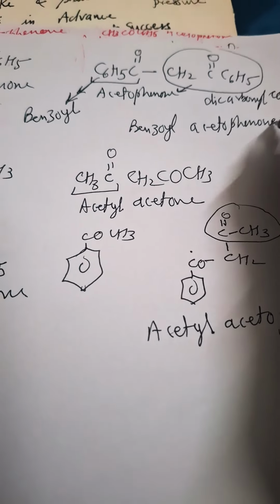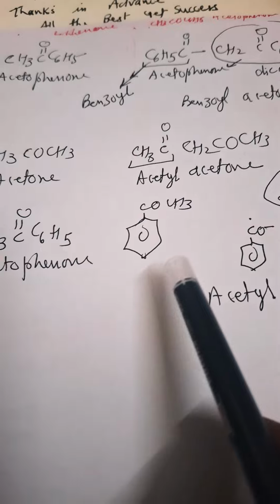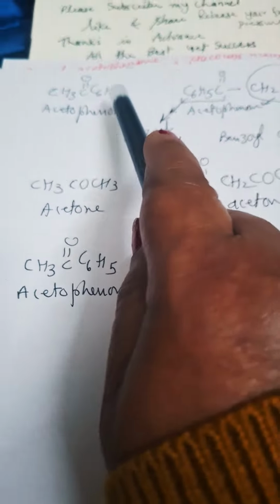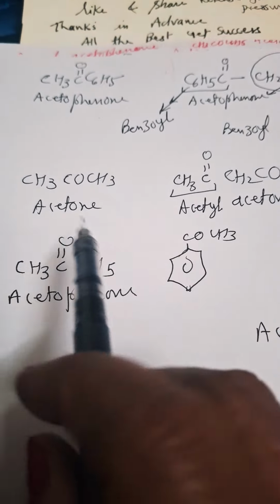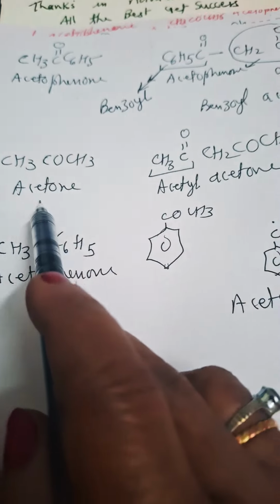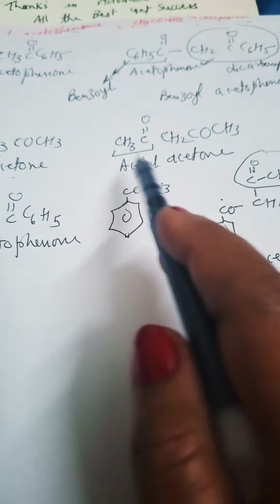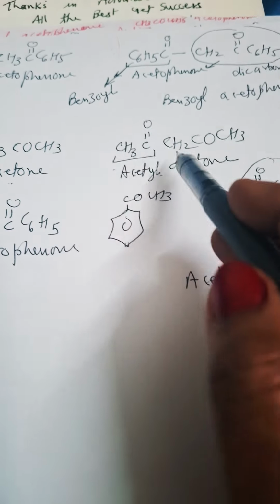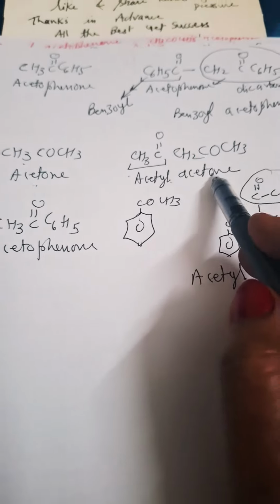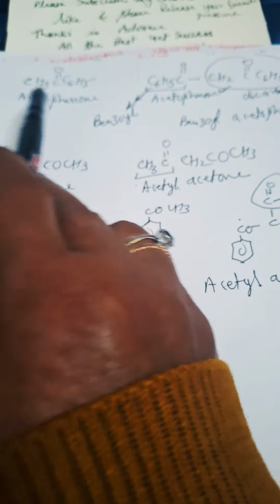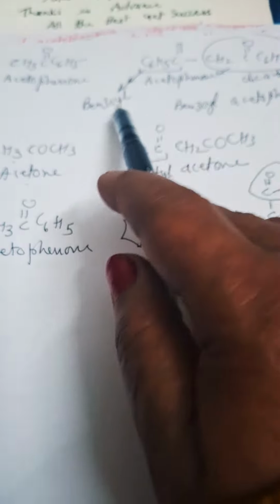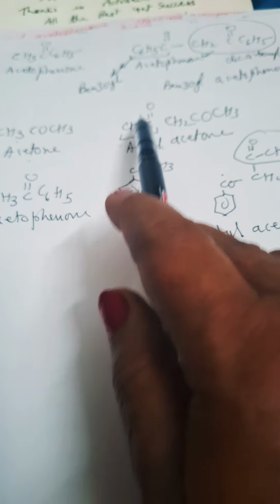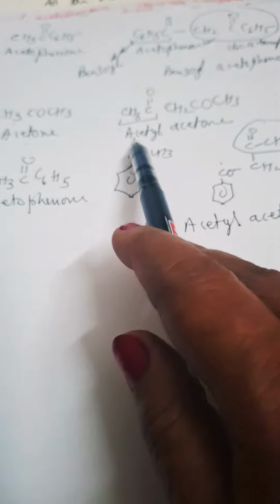Clear to you? We can make the ring also, but when I make the ring, it will look more difficult, so I have done it this way, only C6H5. Now acetone, CH3COCH3, is acetone. When one H is replaced by the acetyl group, CH3CO, we call it acetyl acetone. So we have seen that in acetophenone, when one H is replaced by the benzoyl group, we call it benzoyl acetophenone. When in acetone one H is replaced by the CH3CO group, the acetyl group, it is called acetyl acetone.